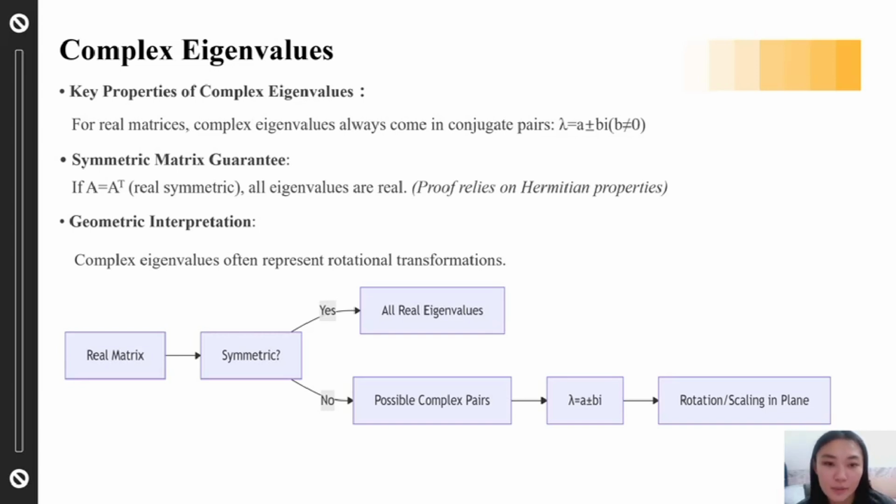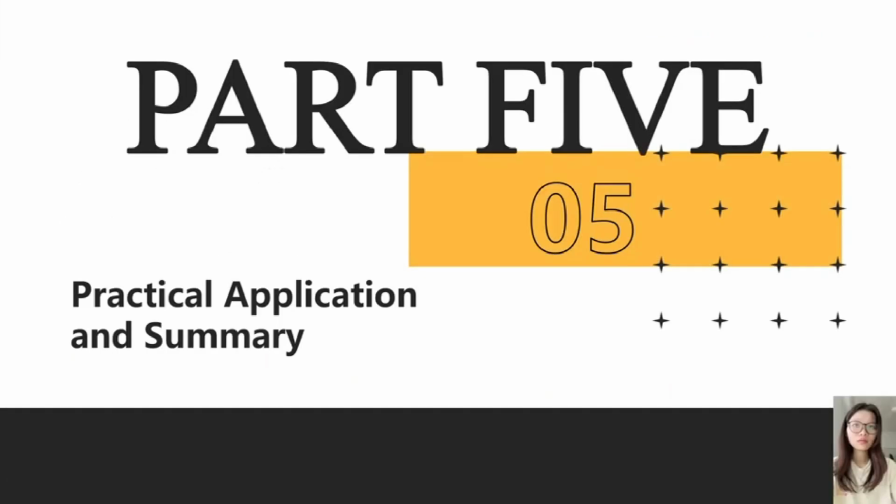3. Geometric interpretations. Complex eigenvalues often represent rotations or periodic behaviors, and they frequently appear in fields such as signal processing, physics, and vibration systems. So, although complex eigenvalues involve imaginary numbers, they create very real and meaningful interpretations in practical applications.